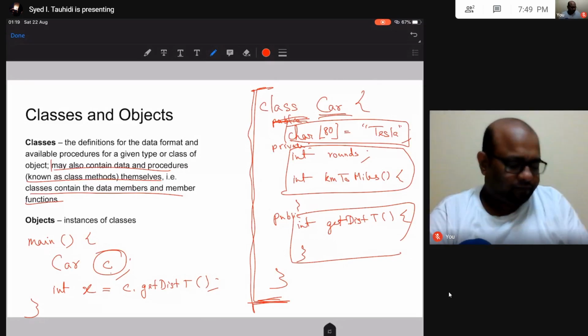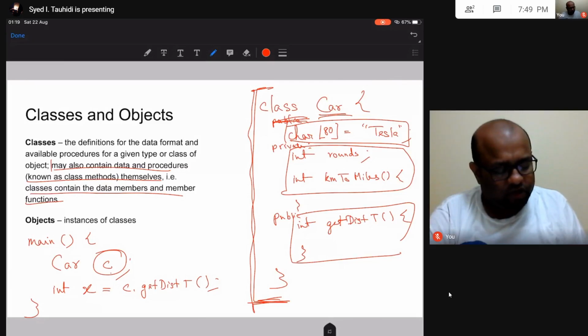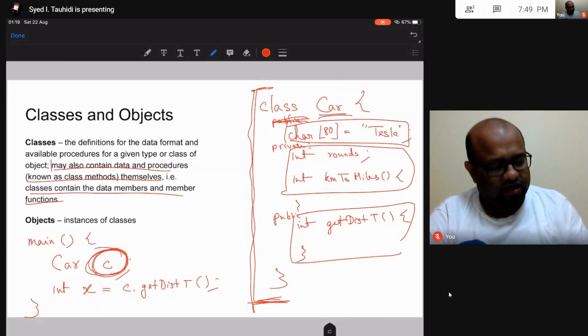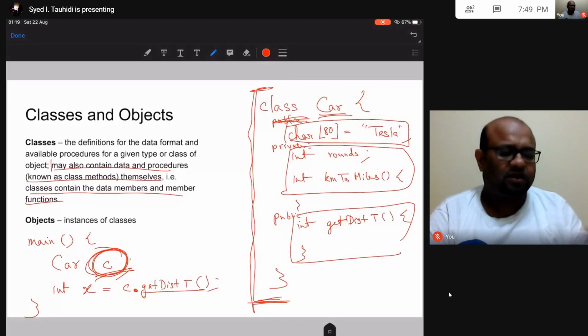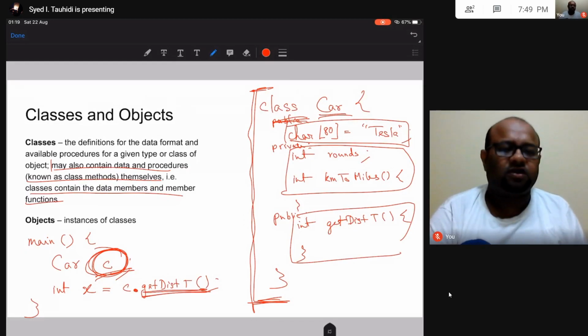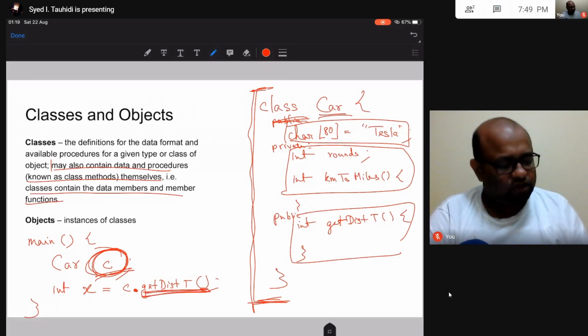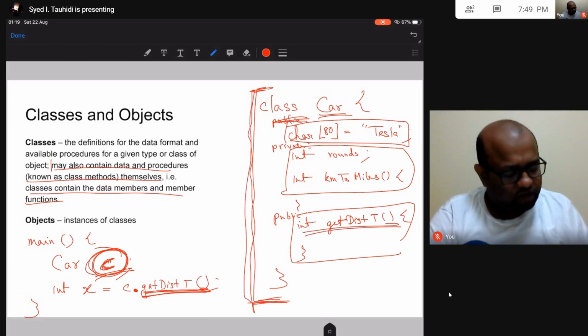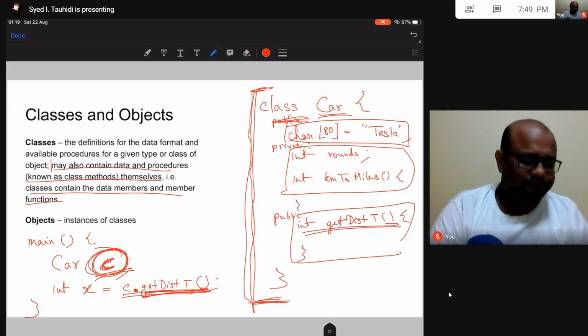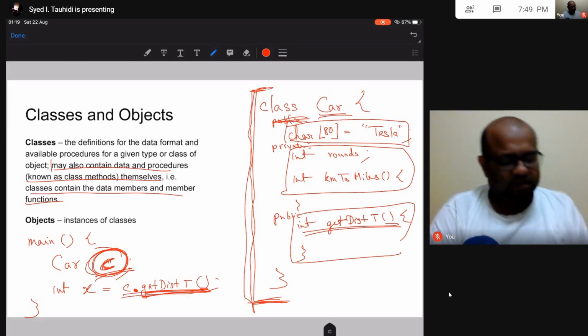Once I have created this object, I can use any methods or variables by writing a dot after the object name and then writing the name of the function. So I have this object c, an object of type class, and I am calling the function get distance travel of this object c.